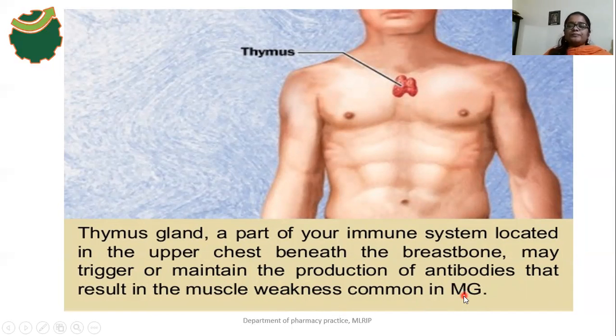Okay, so if the person is suffering with any thymus abnormalities, in those cases the thymus gland produces more antibodies, and these antibodies will act against the acetylcholine receptors. That's why the muscle weakness occurs in MG patients.